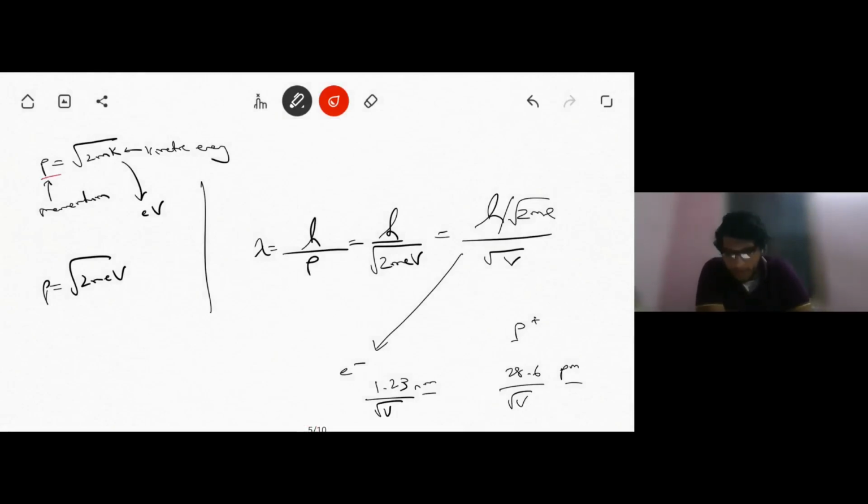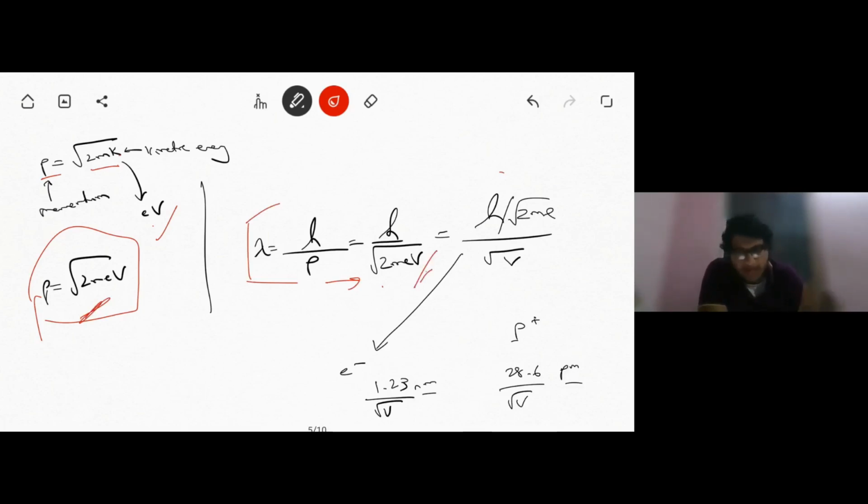Now momentum can be written as root over 2mK, where K is kinetic energy. Instead of K you could write eV as well. It's the same thing, so you could substitute it this way as well. Now this is your de Broglie wavelength. Lambda is given by h by p, where p can be substituted, and we can get an expression like this. For a specific particle like an electron or proton, we can plug in the values. For electrons, lambda is directly given as 1.23 by root V nanometers, and for protons, lambda is given by 28.6 by root V picometers.